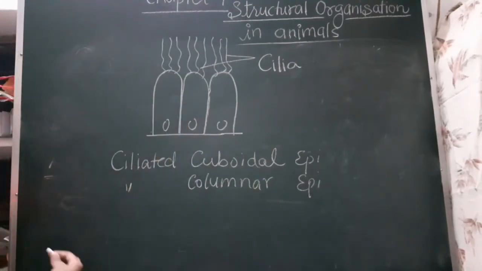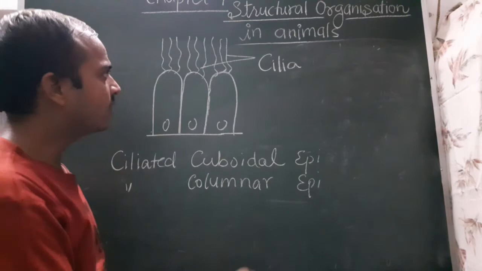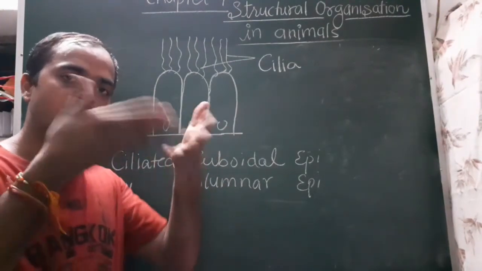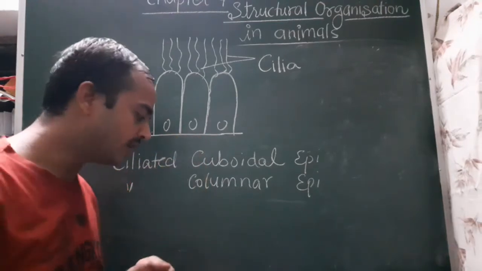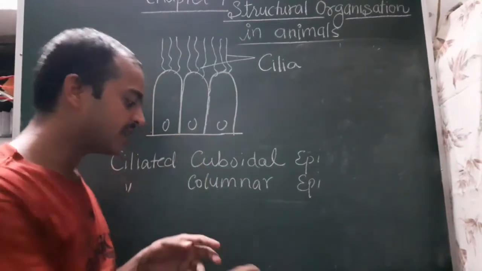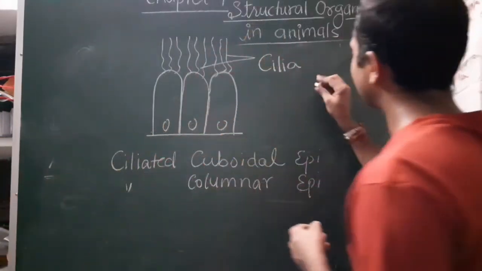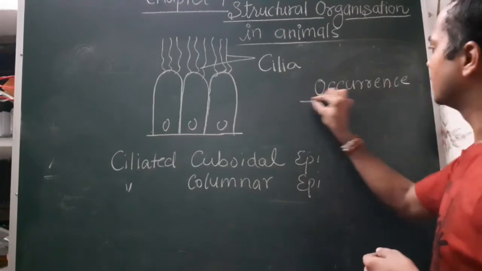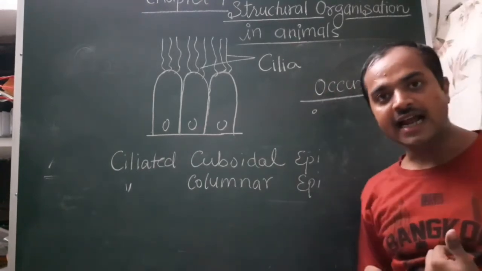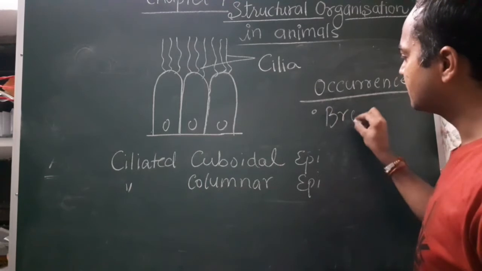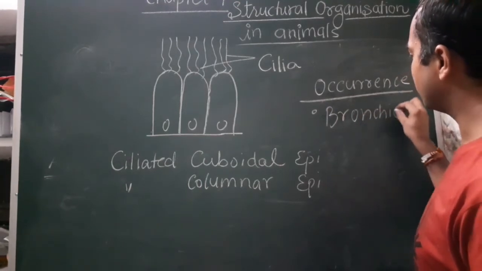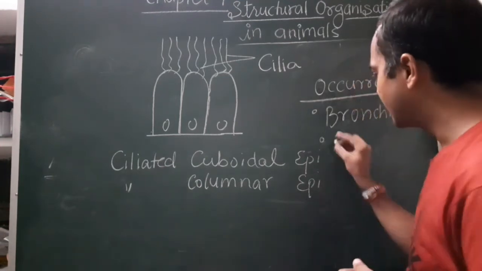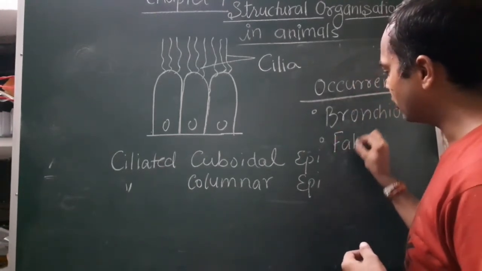So what is the function of this cilia? In animals, this cilia continuously moves up and down, so it helps in conduction of some substances. First, you have to know where it is present. Its occurrence is in our respiratory tract, like in the bronchioles. It is present in the bronchioles, as well as in the reproductive tract. In the female, it is present in the fallopian tube.